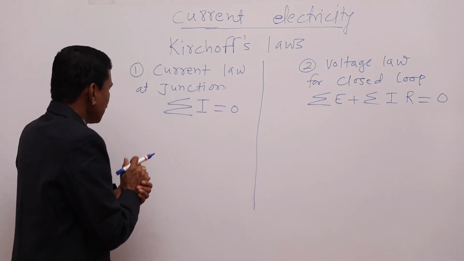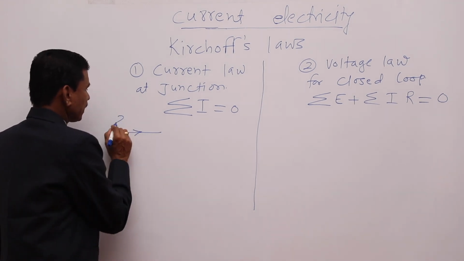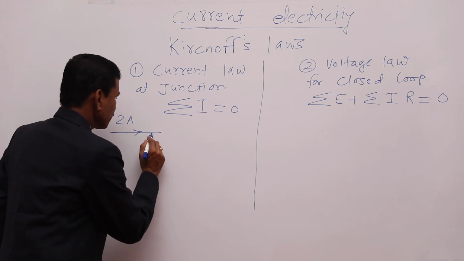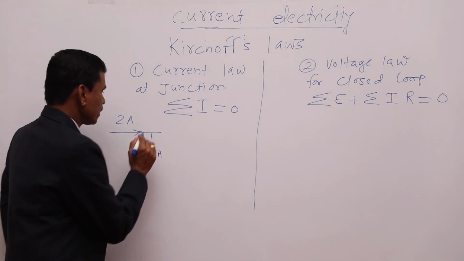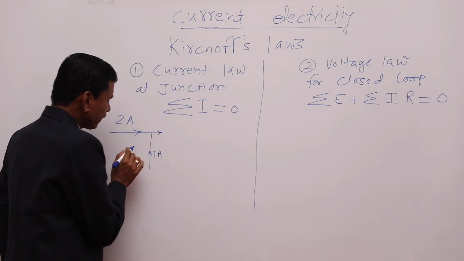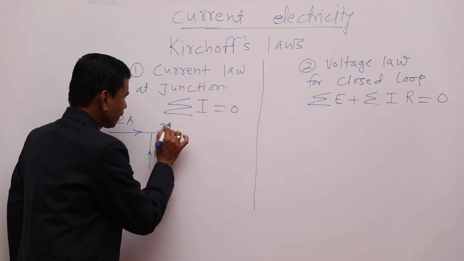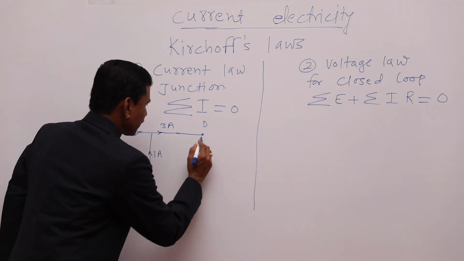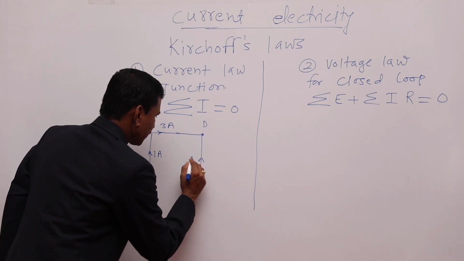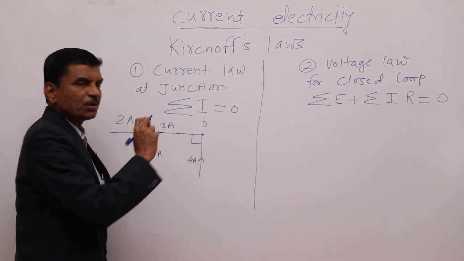That means, I am taking an example. See here, let us consider this is a branch having current 2 ampere. This is the branch having current 1 ampere. So, here, what will be the current? 2 plus 1, 3 ampere. Let this be the point D, and here another 4 ampere current is adding, and let these be perpendicular to each other.